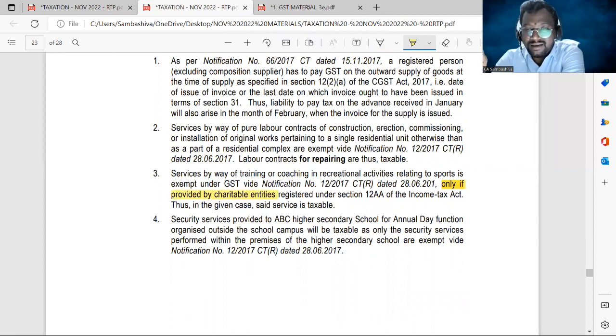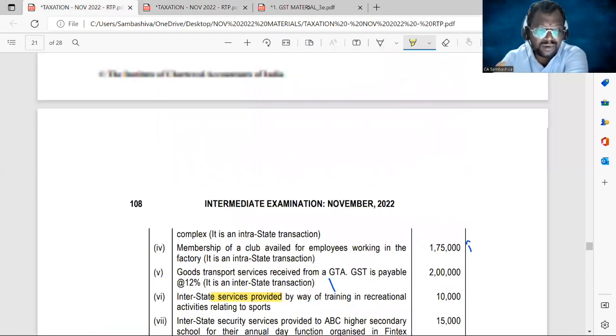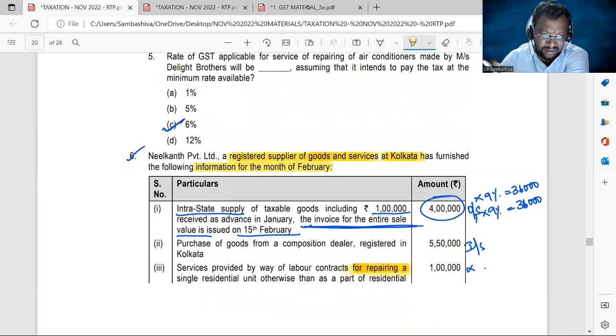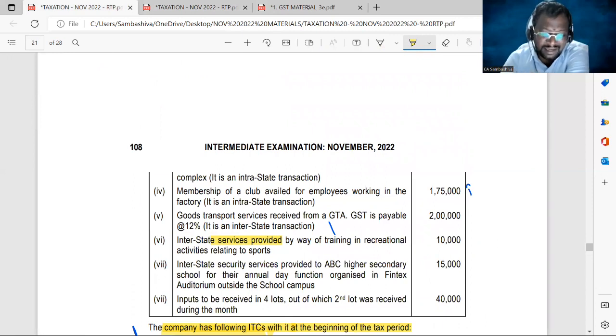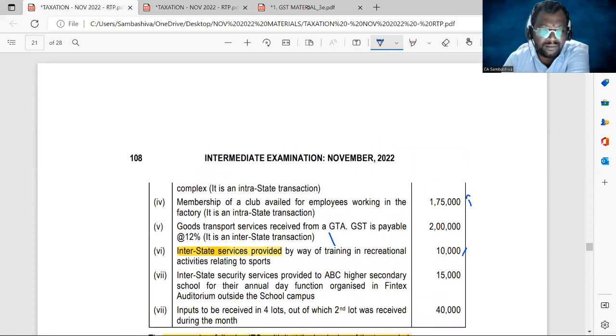Here, that registered person is not a charitable entity, right, sir? Who is a registered person here? Nilkant Private Limited. It's a company, not a charitable institution. Hence, it is taxable amount. And it is an interstate transaction. You can clearly see interstate transaction. So one has to calculate IGST amount at the rate of 18%.